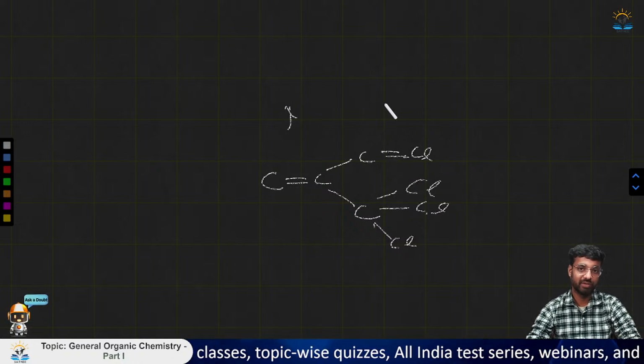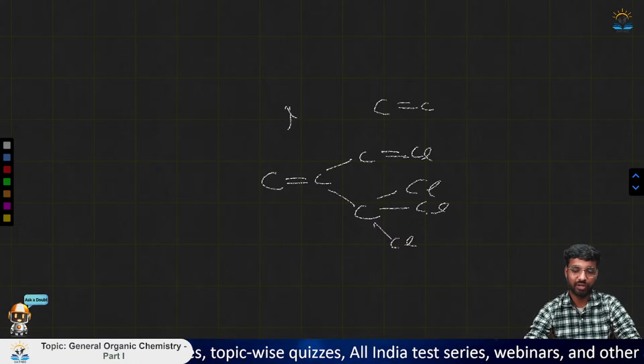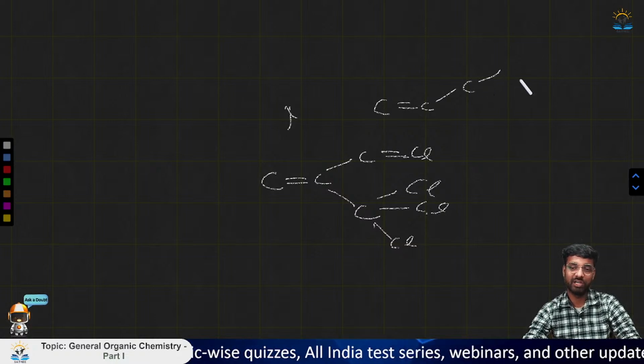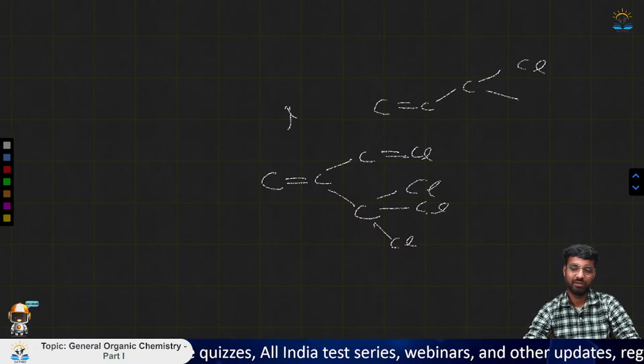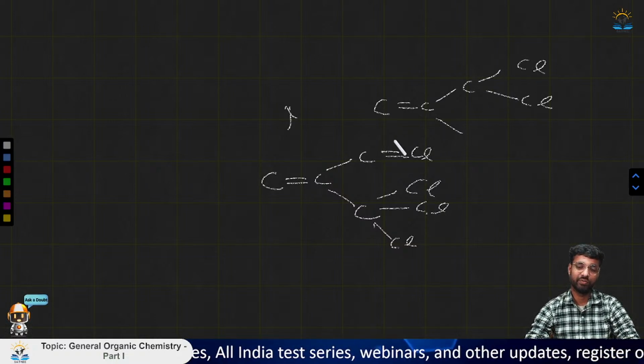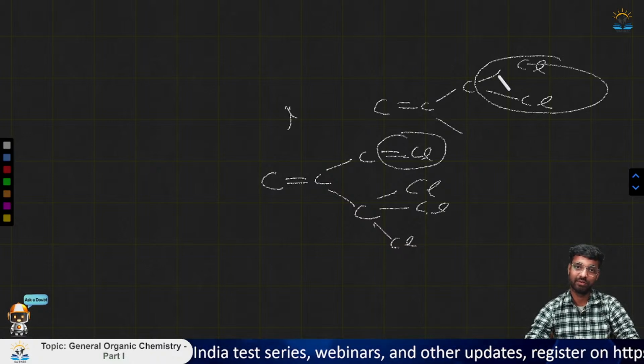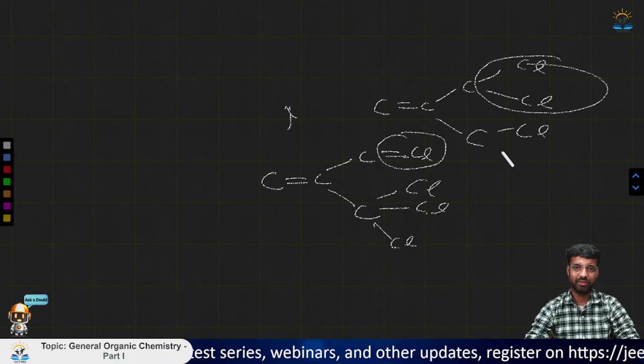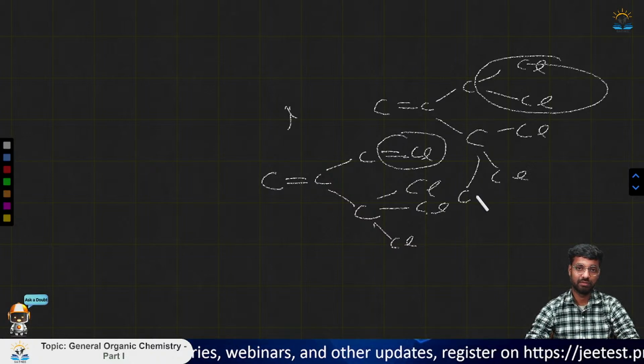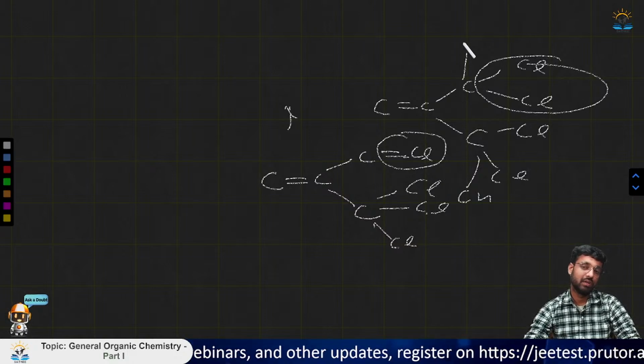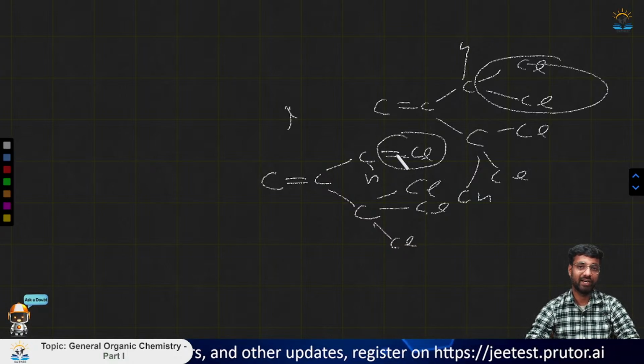What you will do is simply split this one. You will consider all this multiple bond as single ones, like this. If this is broken, it will look like this, and we have all of these as Cl. And this one, suppose, has hydrogen.